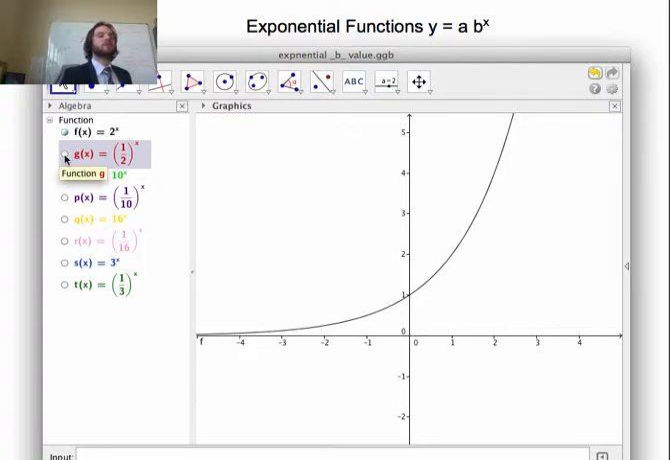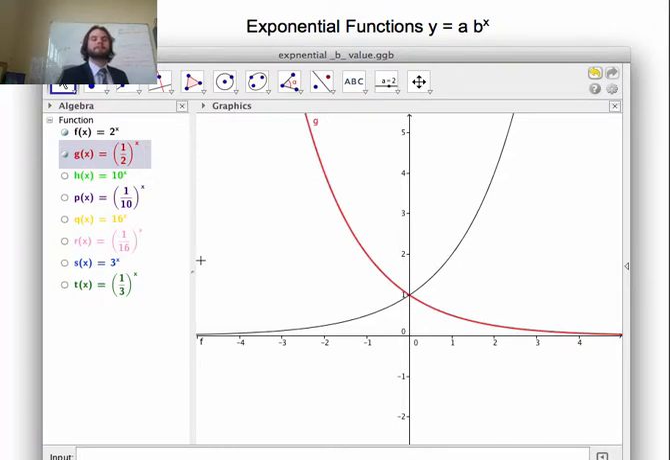Let's take a look at the next one here. What happens if we have 1/2? B is 1/2 now. It starts looking like this. Well, here, if I said 1/2 to the negative 2, that is the same as 2 to the 2. Right? So 1/2 to the negative 2, there's negative 2. It's the same as 2 to the 2, which is 4. So then 1/2 to the 2 is the same as 1/4. Look how that works. So what happens? How are these related? How are they not? Let's take a look at the next one.